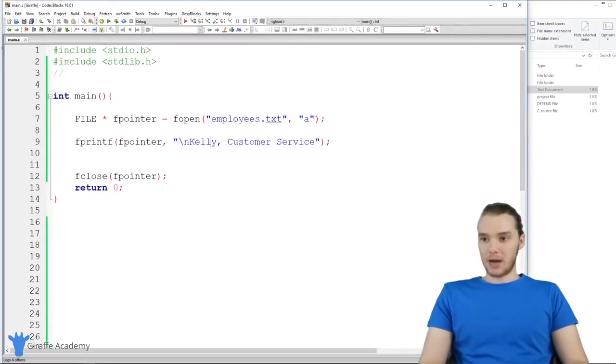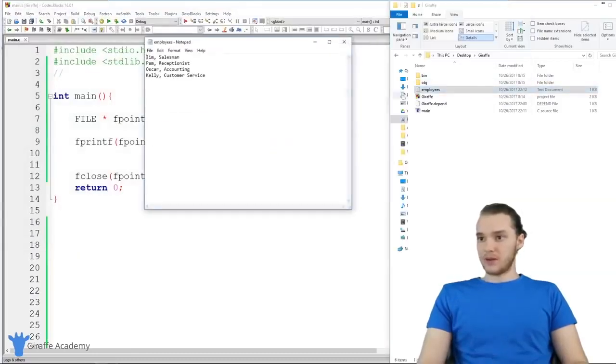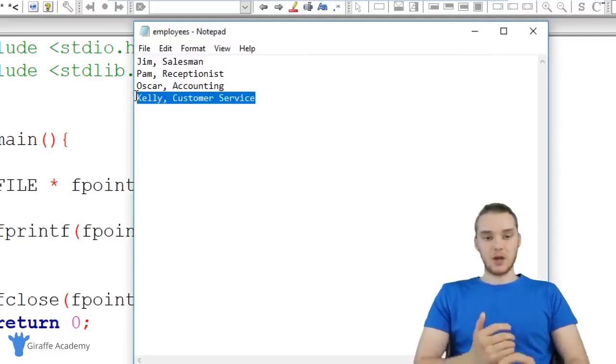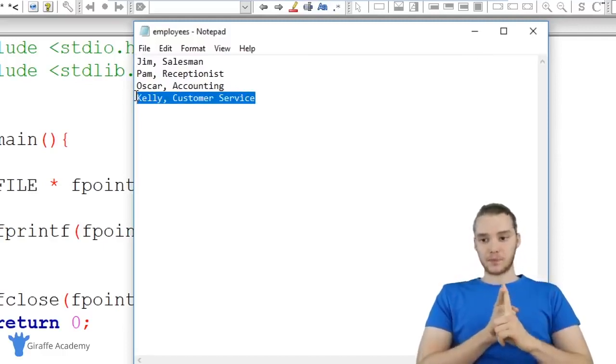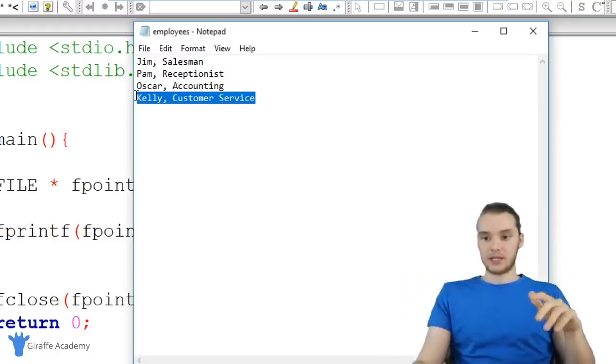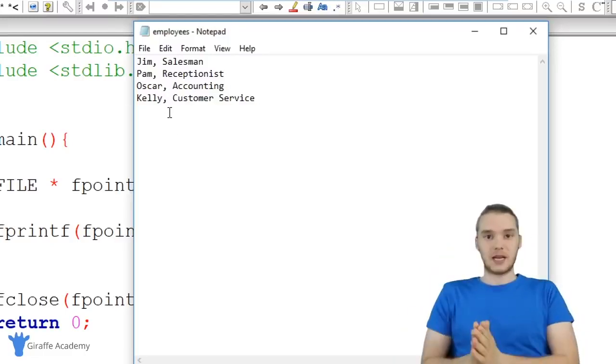So now when I run my program, instead of overriding what was in the employees.txt file, this is just going to append this new employee onto the file. So I'll run the program, and let's open this employees file, and you'll see now we have another entry, Kelly from customer service. So when we write a file, we either create a new file and add content onto it, or we overwrite the content in the file, at least using this fprintf function. And when we append, we're just appending information onto the end of the file.